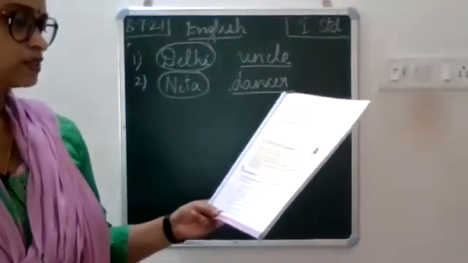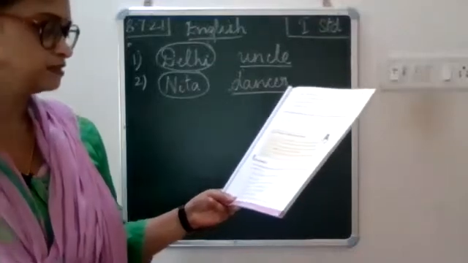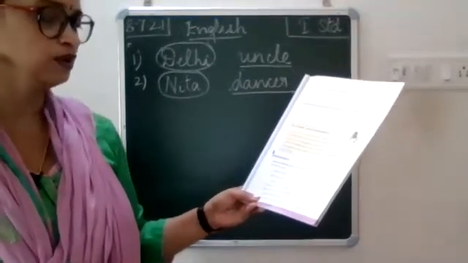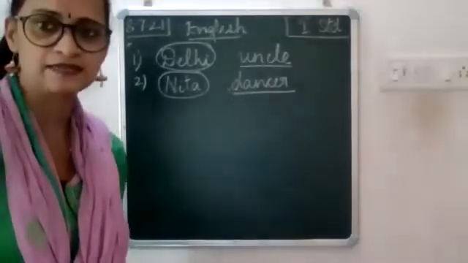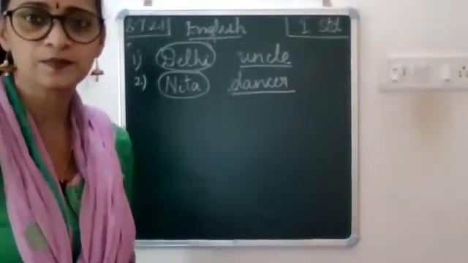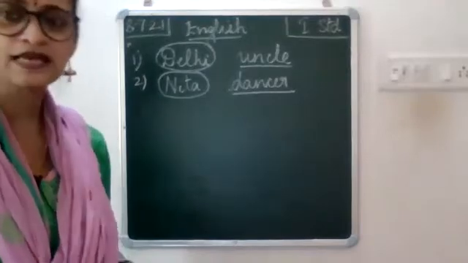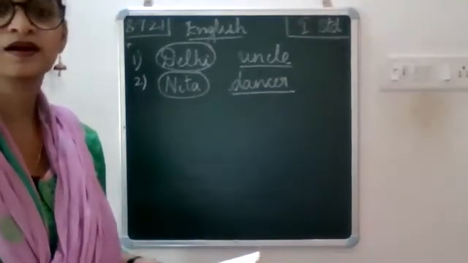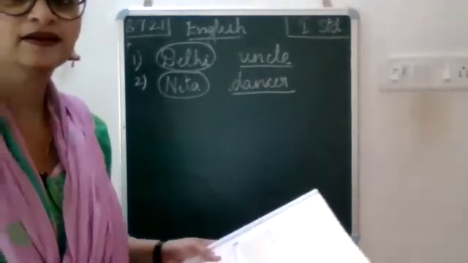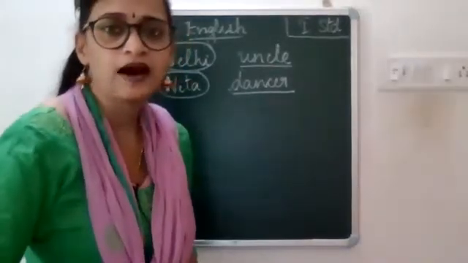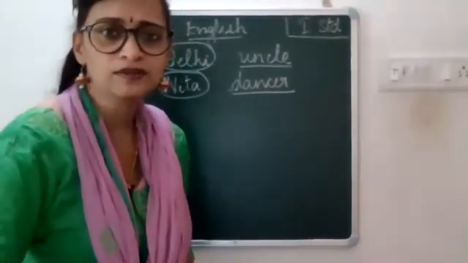Okay, now next one, third sentence. The mouse ran into its hole when the cat chased it. So which are the nouns given here? Mouse and what more? Mouse and cat. Very good. And are they common noun or proper noun?